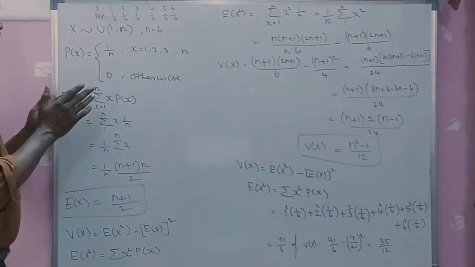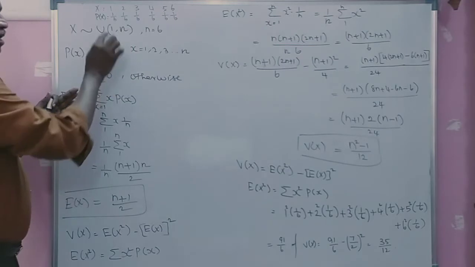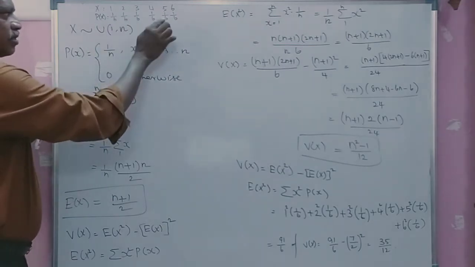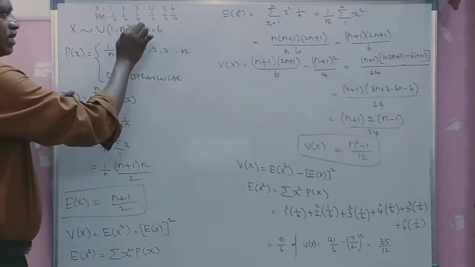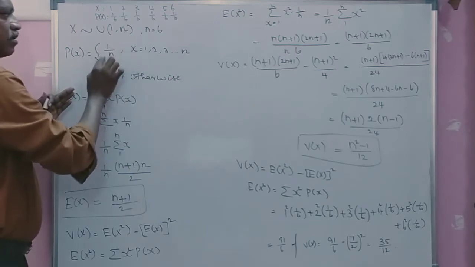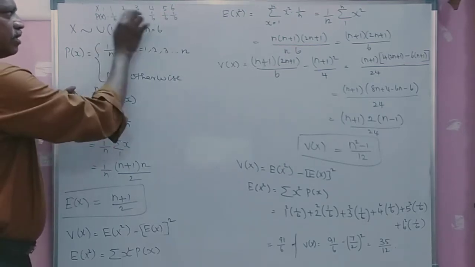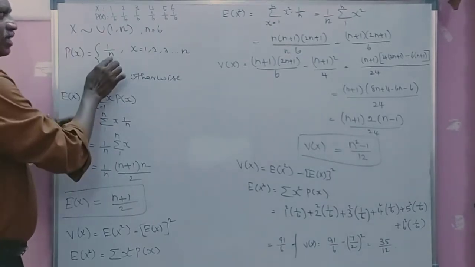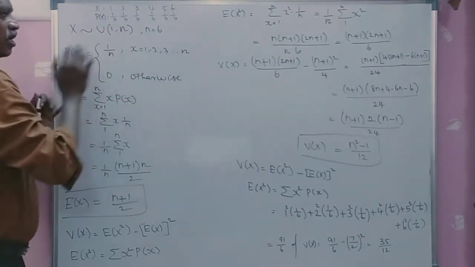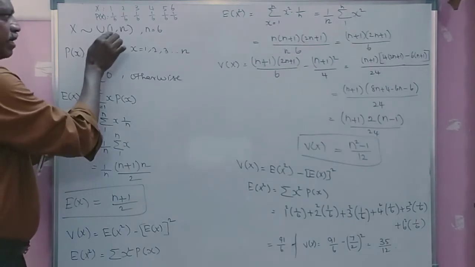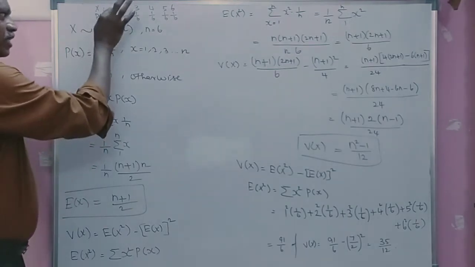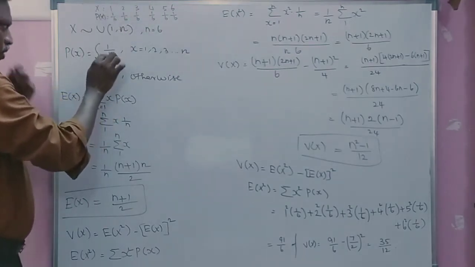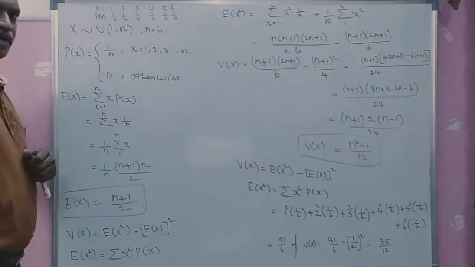So what we infer from this is that the set of probability values can be converted into one function based on the observed values. That function is 1 by n. n is nothing but the end value 6. That is called a parameter. 1 is nothing but the beginning value 1. So each x value receives the same probability: 1 by n, 1 by n, 1 by n.